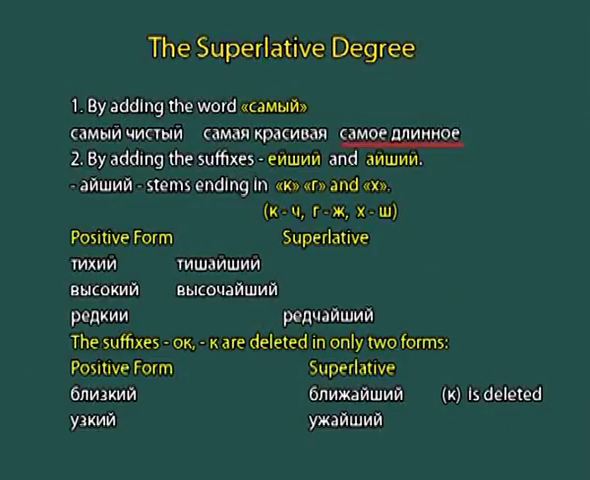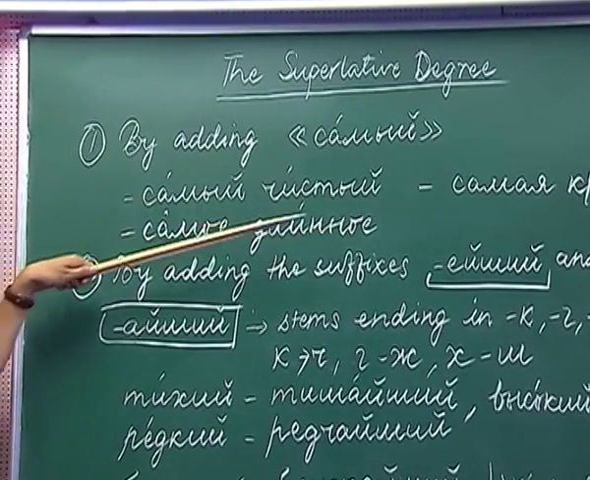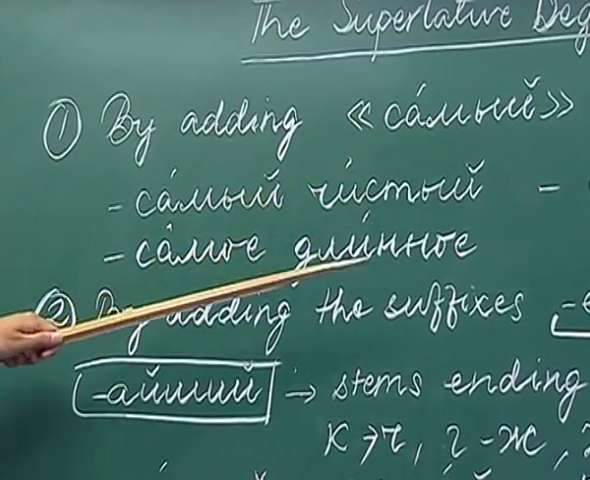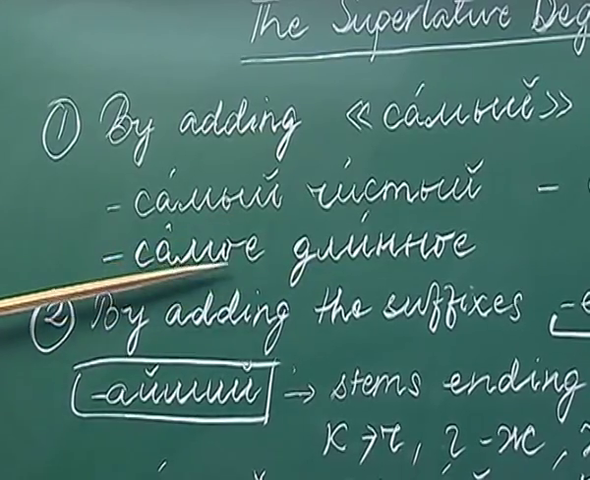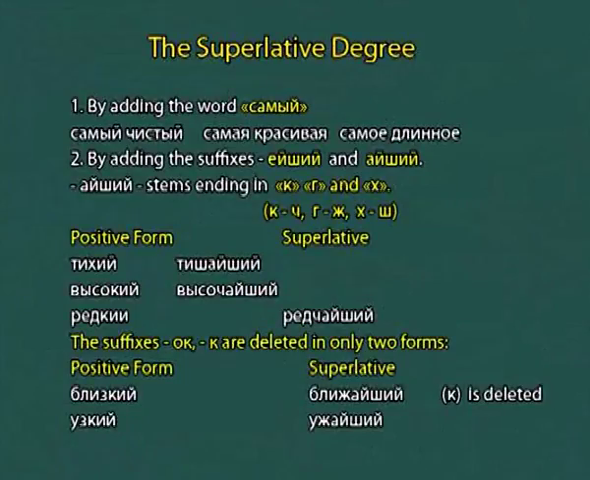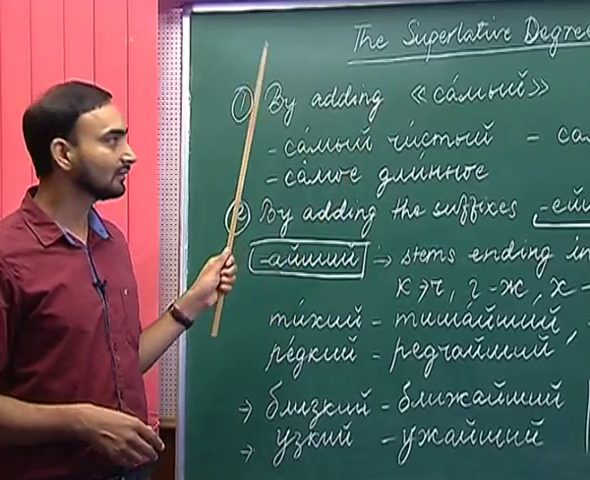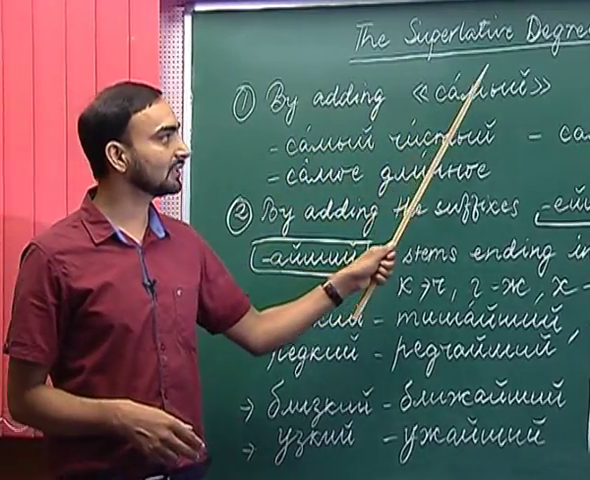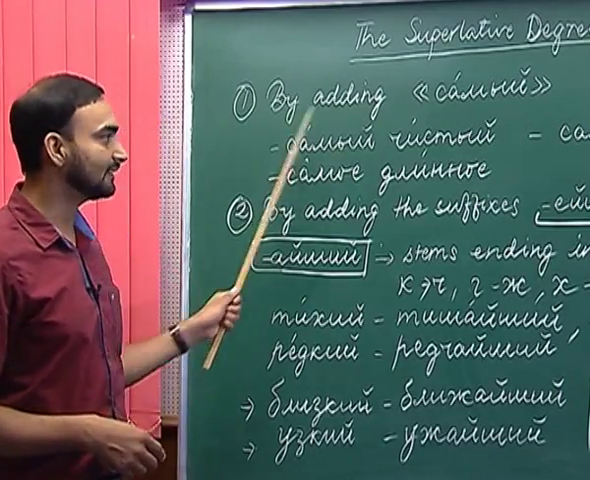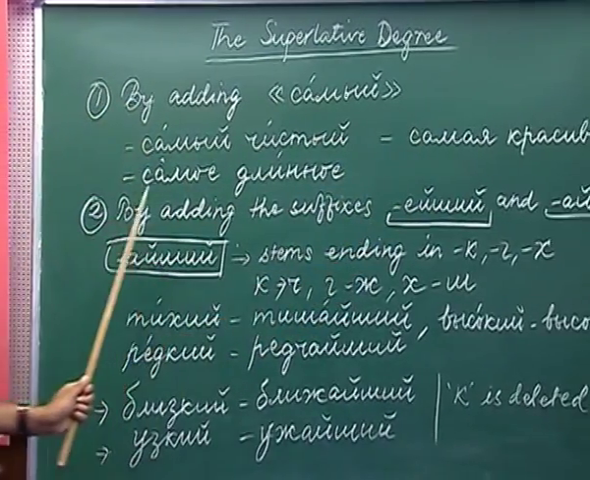So, what about its neuter counterpart? For example, I have written here a neuter gender adjective dlinnaye, which means long. What form of sami will you use with a neuter gender adjective? Samaye, samaye dlinnaye, the longest. So, how do we derive a compound superlative degree from an adjective? We just have to add the appropriate form of the word sami before the adjective. Sami chisti, samaya krasivaya and samaya dlinnaye.